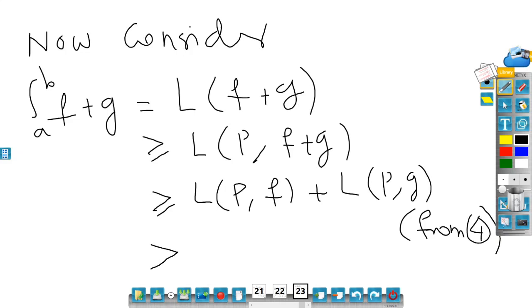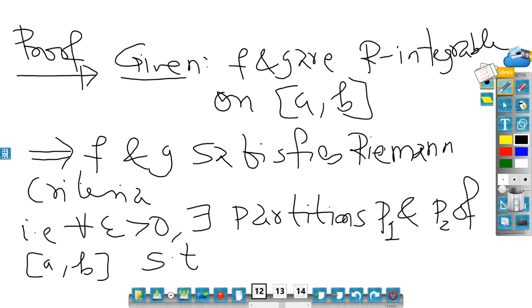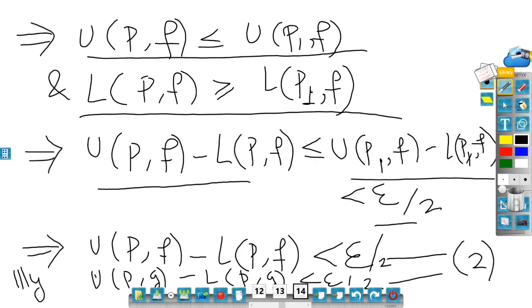Now this is strictly greater than LPF, which is the same as UPF minus epsilon by 2, plus UPG minus epsilon by 2. Because if you go to slides 12, 13, 14, you can see that if I subtract, minus UPF plus LPF is greater than minus epsilon by 2.